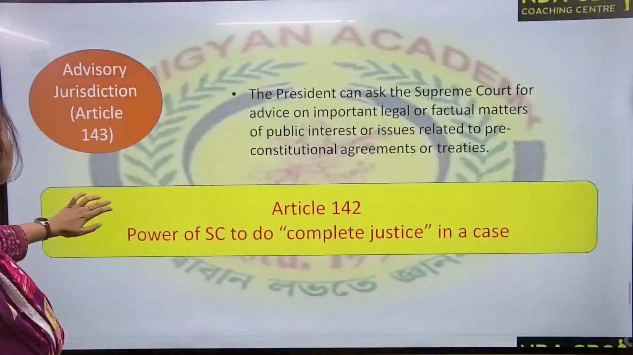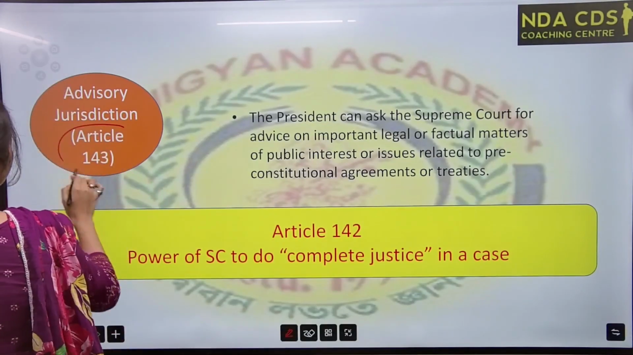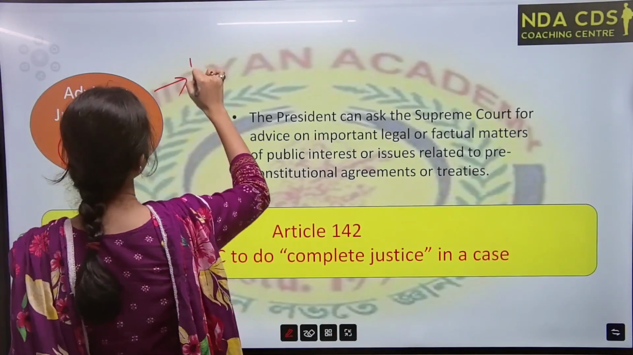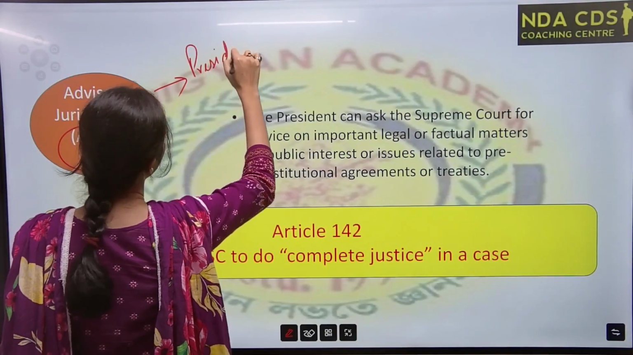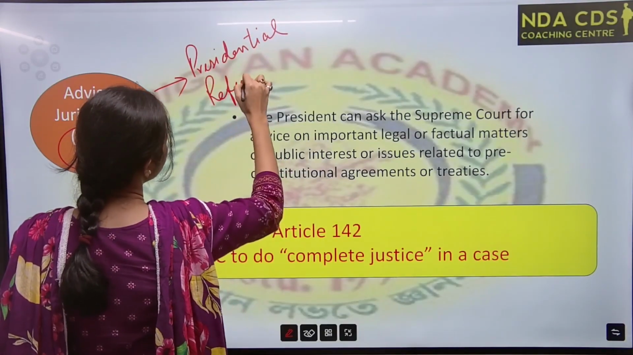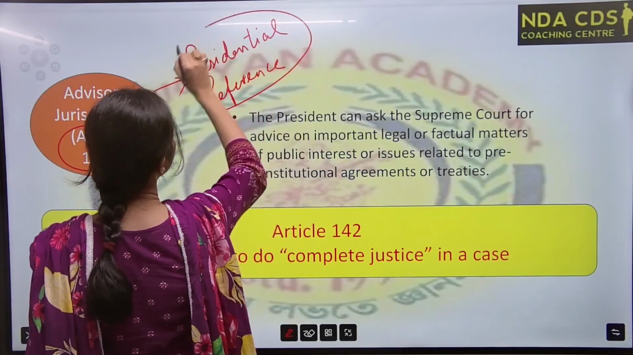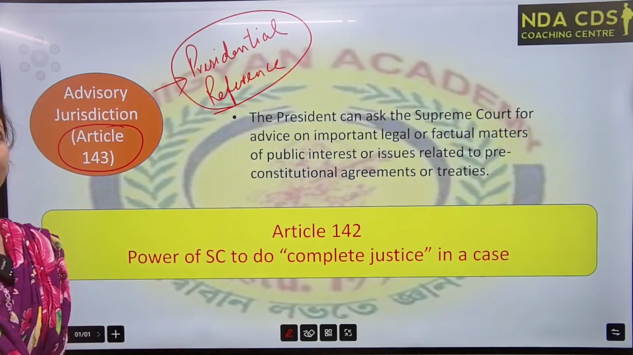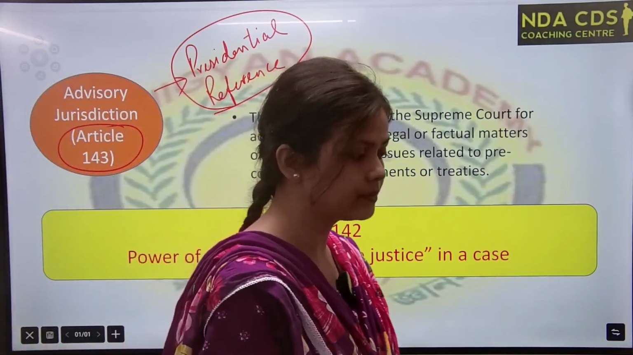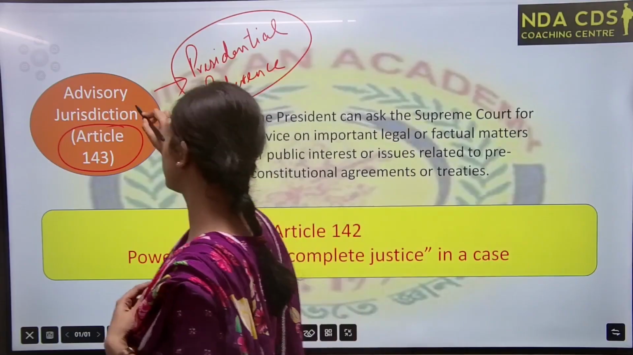Then advisory jurisdiction. This point is very important. Advisory jurisdiction under Article 143. This is also known as presidential reference. Please remember the point. A question may be asked like, presidential reference under which article? That is 143 only, and Supreme Court advisory jurisdiction.